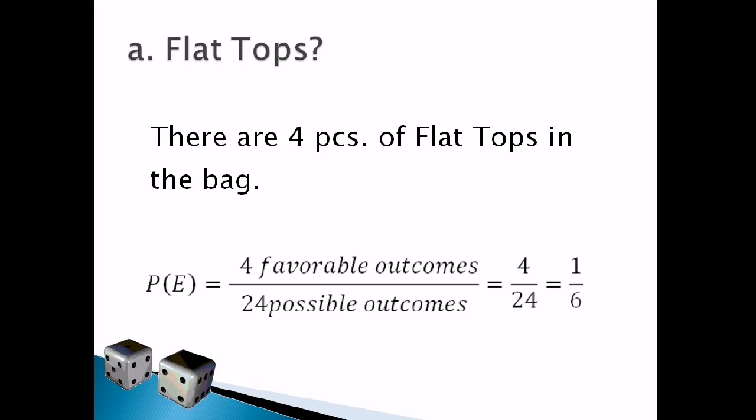Letter A, flat tops. Solution, there are 4 pieces of flat tops in the bag. So, therefore, 4 yung masaselect nating flat tops. So, that will be our favorable outcomes over the total number of candies, and there are 24. So, that is 4 over 24, lowest term, 1 over 6. The probability of selecting flat tops is 1 over 6. So, as easy as that.